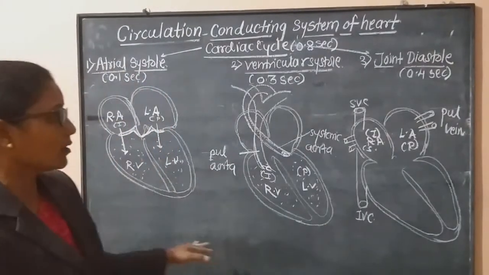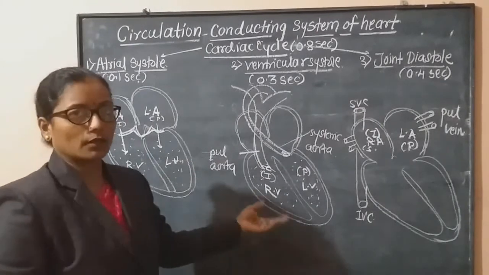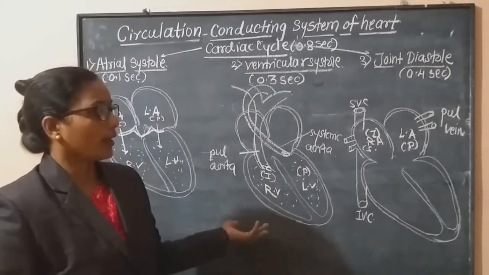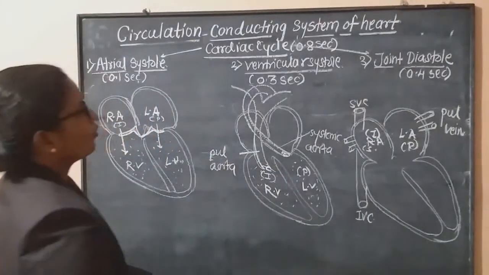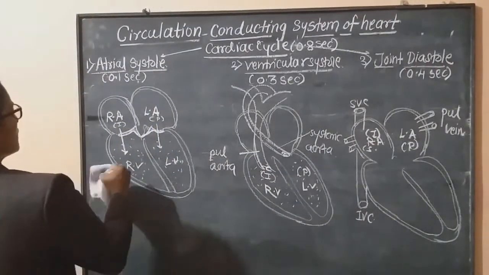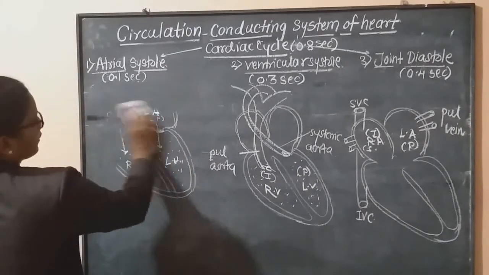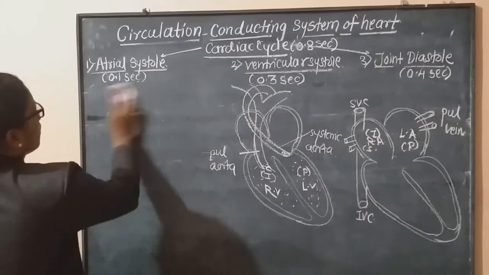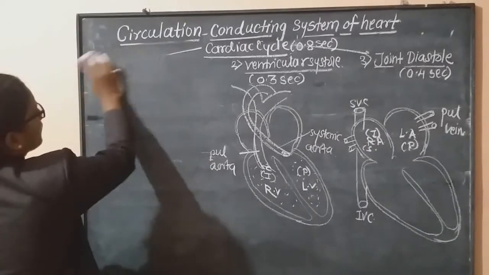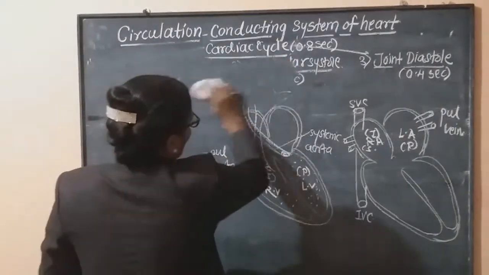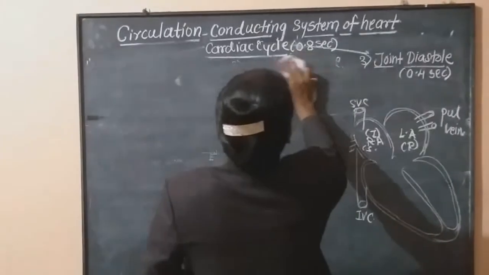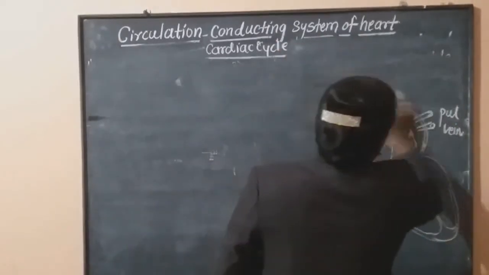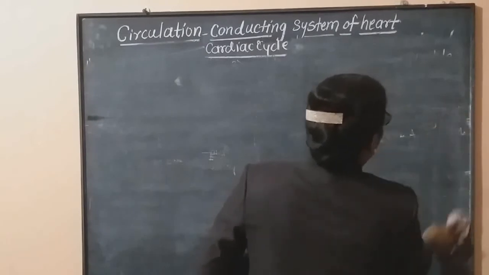It is very easy to remember the diagrams and the points noted as micro notes in your notes also. Then the activity of the human heart, the cardiac cycle or working of the human heart, who controls this activity? That is regulation of cardiac activity.